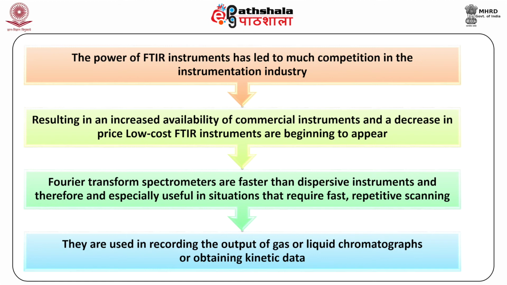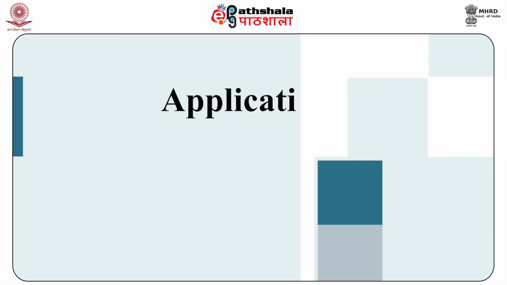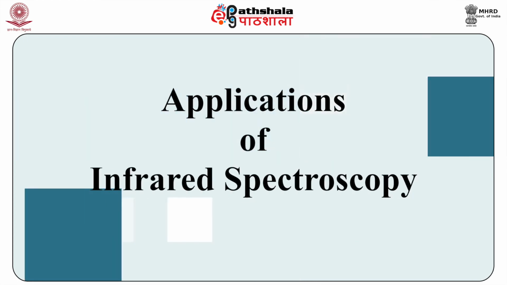Fourier transform spectrometers are faster than dispersive instruments and are therefore especially useful in situations that require fast repetitive scanning. They are used in recording the output of gas or liquid chromatographs or obtaining kinetics data. Application of infrared spectroscopy.